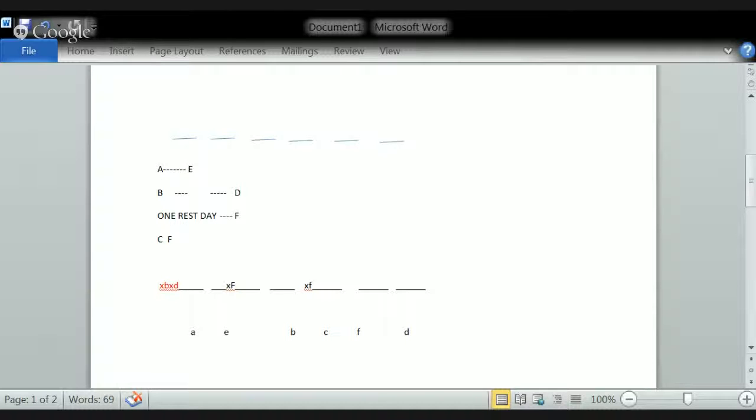Which of the following is a correct statement? Topic A will be discussed on Tuesday. Shall we check that? Topic A is discussed on Monday, not Tuesday. So this is wrong.